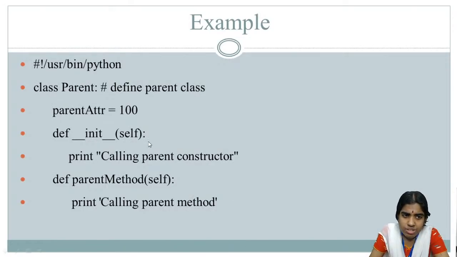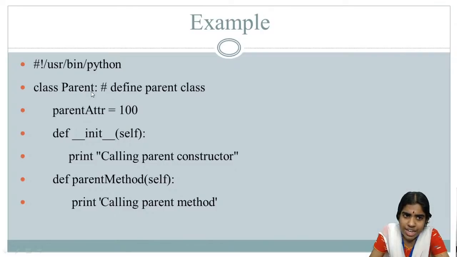Say for example, I am just creating a class called parent class. Whenever I want to define any class, I have to use the class keyword. So I am just creating a class called parent, and I am initializing a member variable, parent attribute equal to 100. And the def keyword is used for defining a user defined function. So I am just using the init method.